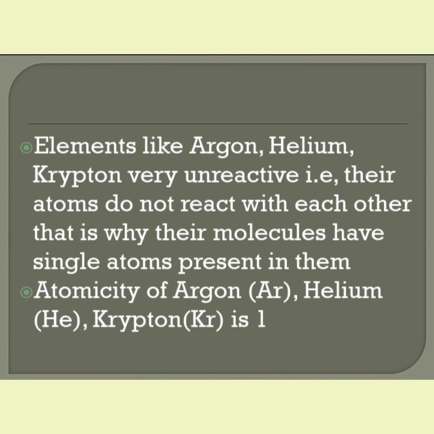Elements like argon, helium, krypton are very unreactive. They don't react at all. That is why these atoms do not react with each other. That is why their molecules have single atoms present in them. So the atomicity of argon is only 1, helium is also only 1, and krypton is also only 1. Argon, we write it as Ar, A should be capital, helium it is He, and krypton is Kr. So there you see there are no numbers below the element, like how we saw H2, O2, S8, P4, right? So they don't have any numbers. So the atomicity of these elements will be 1 because they are unreactive.